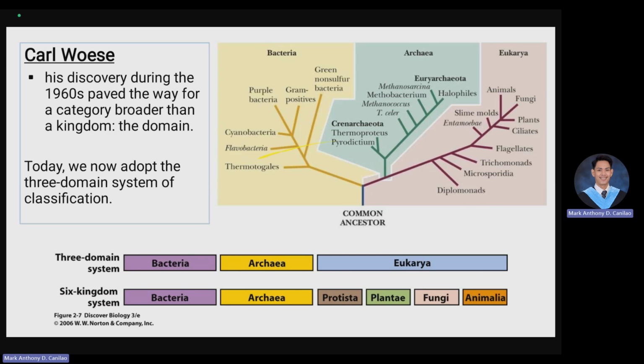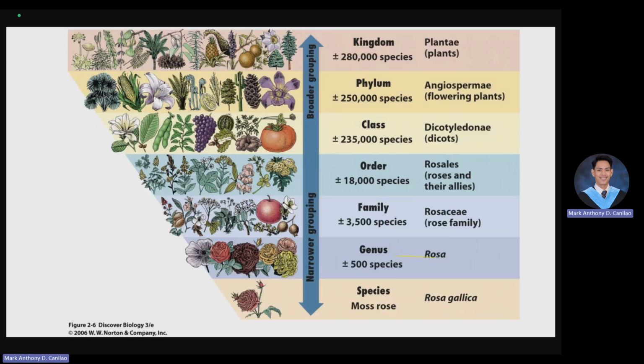We're not going to discuss all of this example, but for example, we have here the domain Eukarya, kingdom Plantae, phylum Angiospermae or flowering plants, class Dicotyledonea or dicots, order Rosales or rose, family Rosaceae, genus Rosa, and species Rosa gallica. So we also have here the example of different organisms.